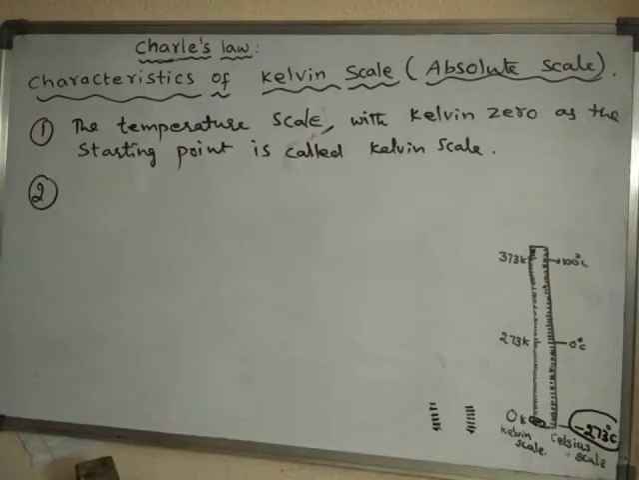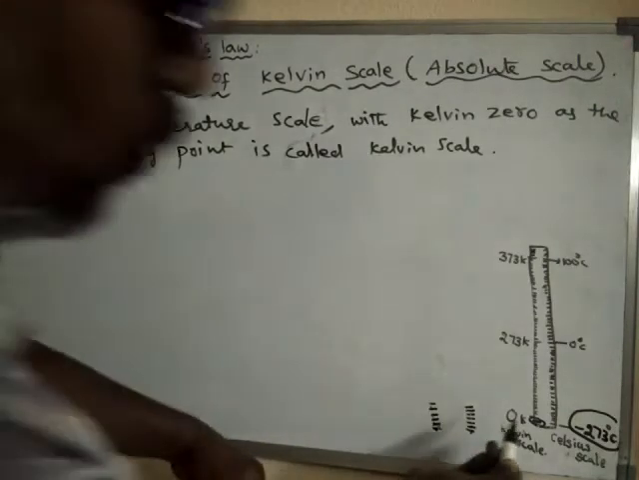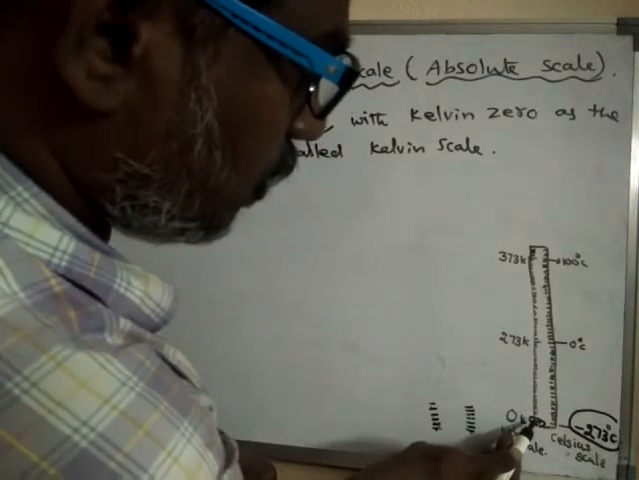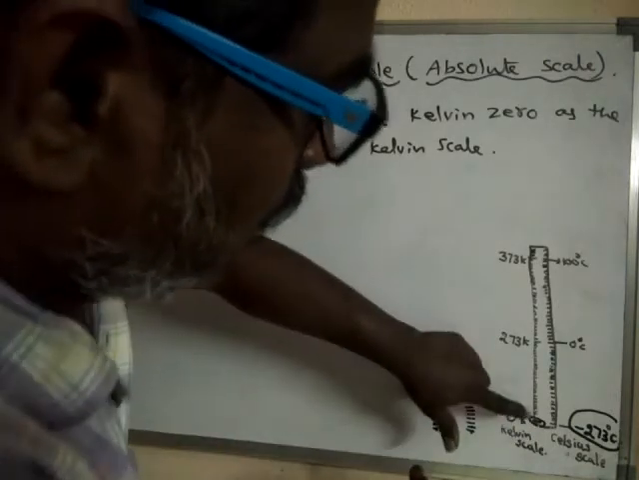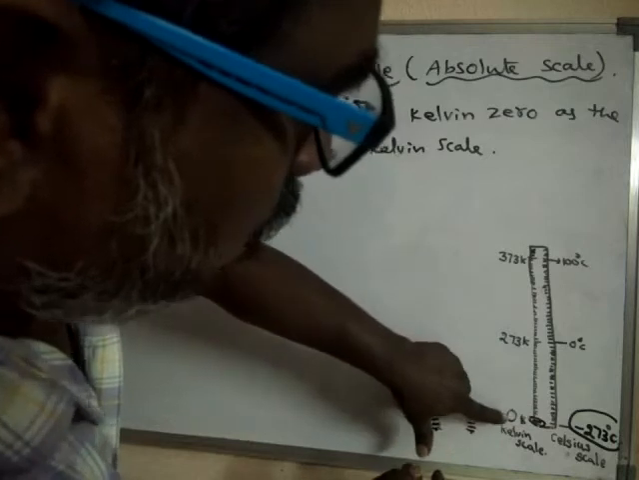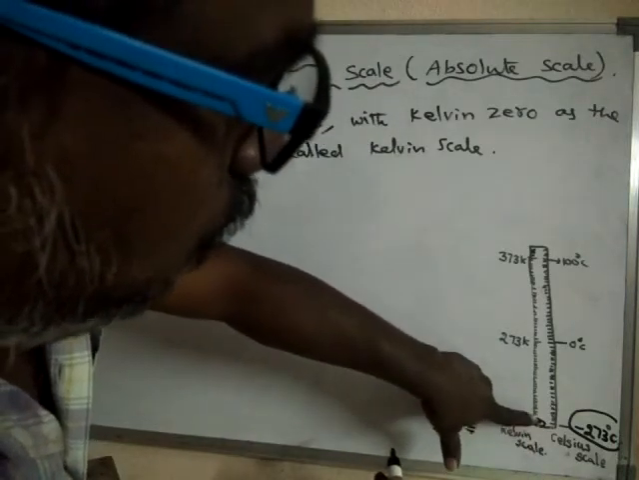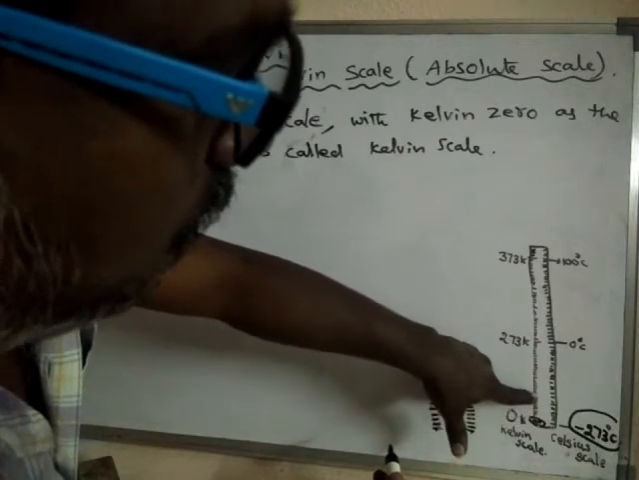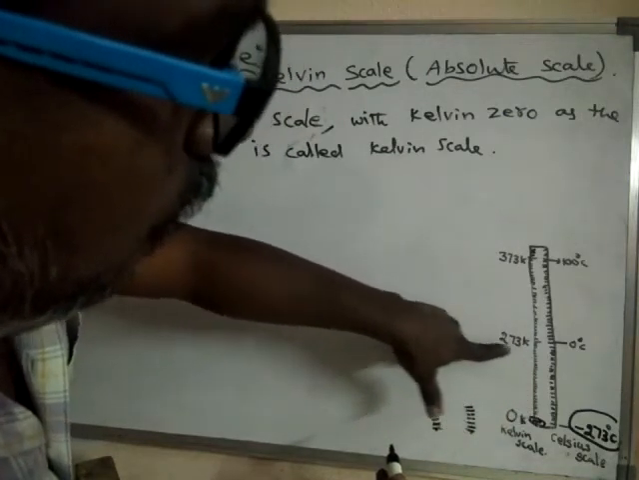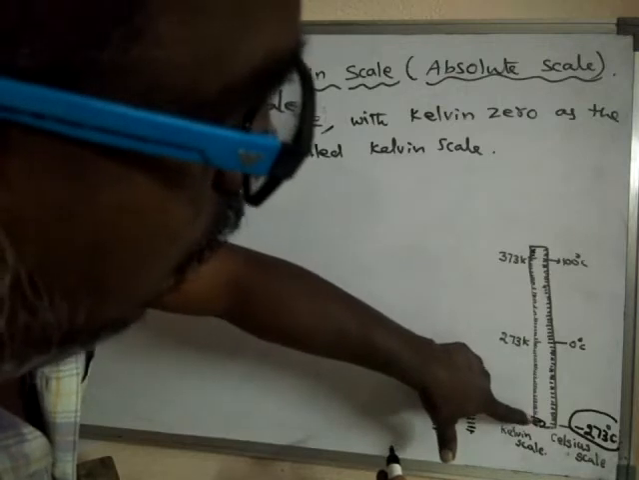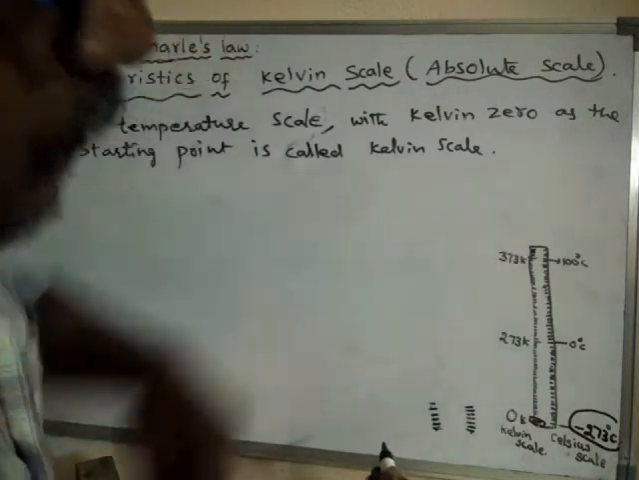All temperatures on the Kelvin scale are positive. It starts from 0, and above that all these values increase. The minimum value is 0, and then 1, 2, 3, 4, 5, 6, 7, up to 100 somewhere here, and here it is 273. So all these values are positive values only.